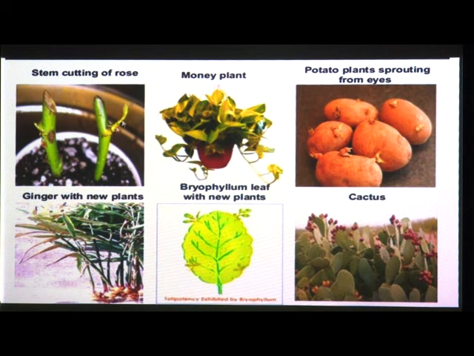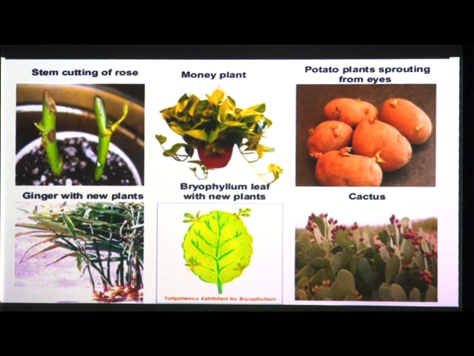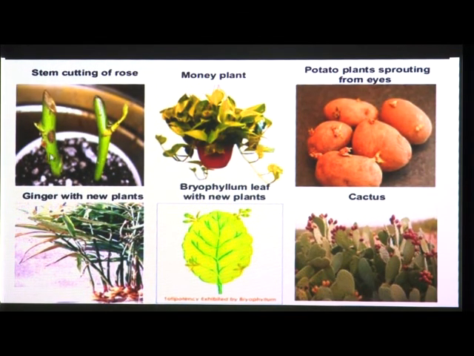Here you can see a stem cutting planted in soil, and after some days this cutting stem can grow into a bigger rose plant. So this is the first example. Here you can see the second picture.